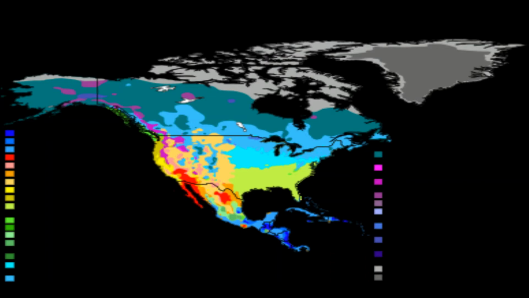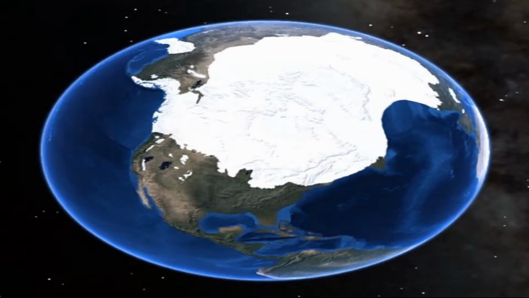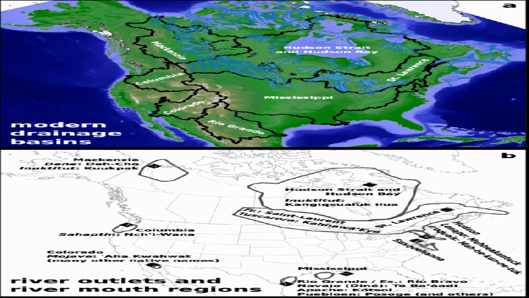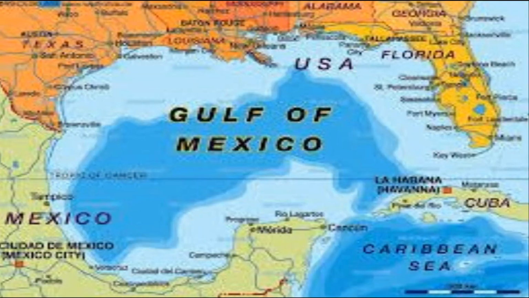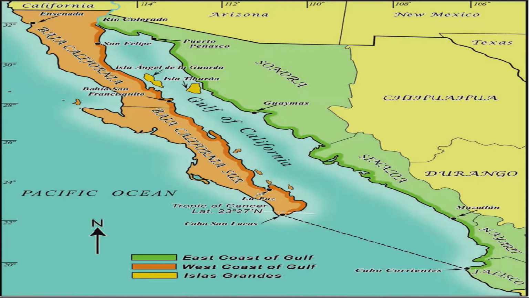Coastline. North America has a smooth coastline with many wide openings along its coast. It has many gulfs and bays: Gulf of Mexico and Hudson Bay, the Gulf of St. Lawrence, and the Gulf of California.